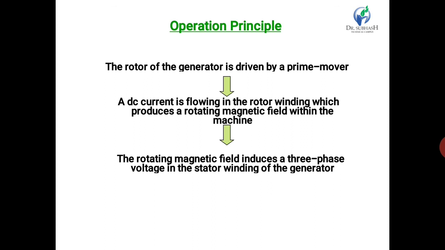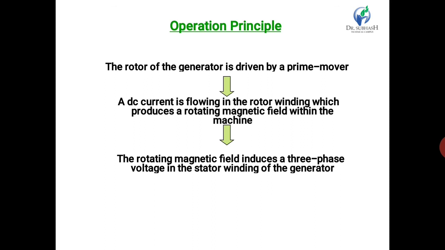In the rotating field type machine, the sparking on the slip rings and brushes is very less. In the rotating armature type machine, the sparking on the slip rings and brushes is more. The rating of the rotating field type machine is very high, and the rating of the rotating armature type machine is very